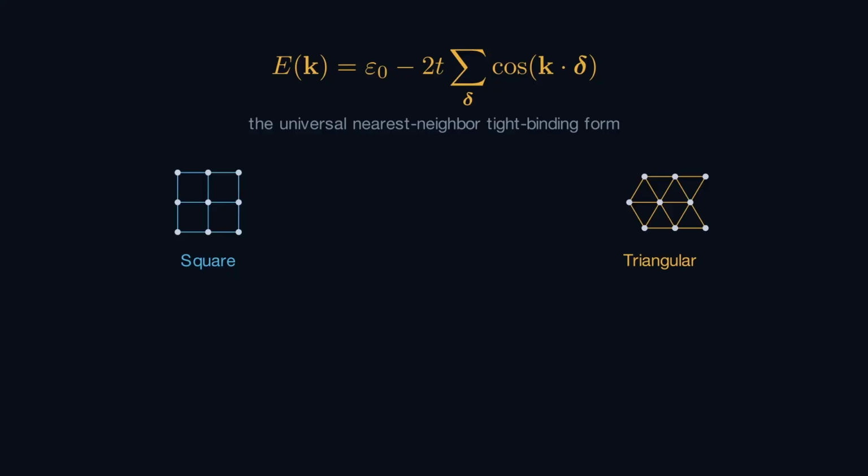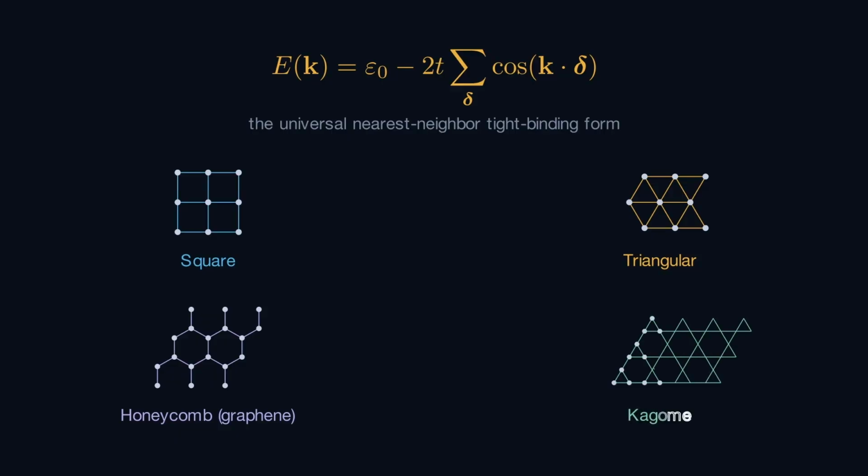The honeycomb lattice, with its 2-atom basis, is the lattice of graphene and gives rise to its Dirac cones. The Kagome lattice, built from corner-sharing triangles, produces a perfectly flat band by destructive interference. Each of these lattices is described by exactly the same tight binding framework we have just constructed. Only the geometry changes.